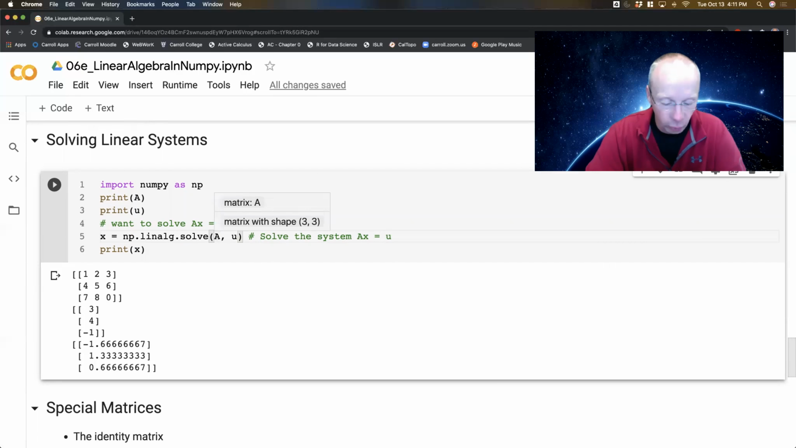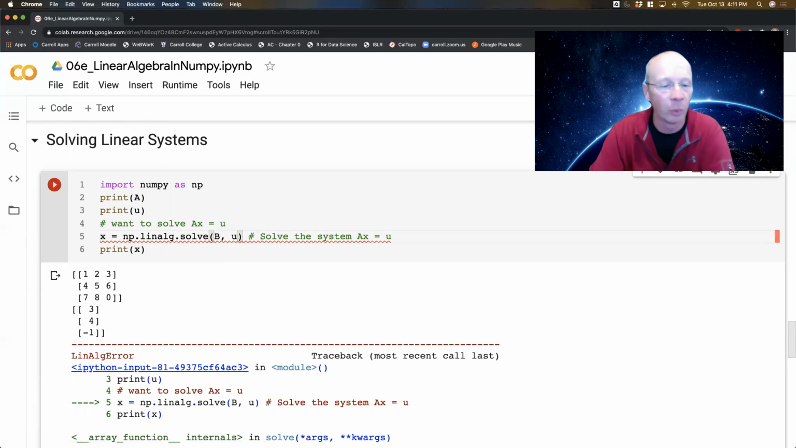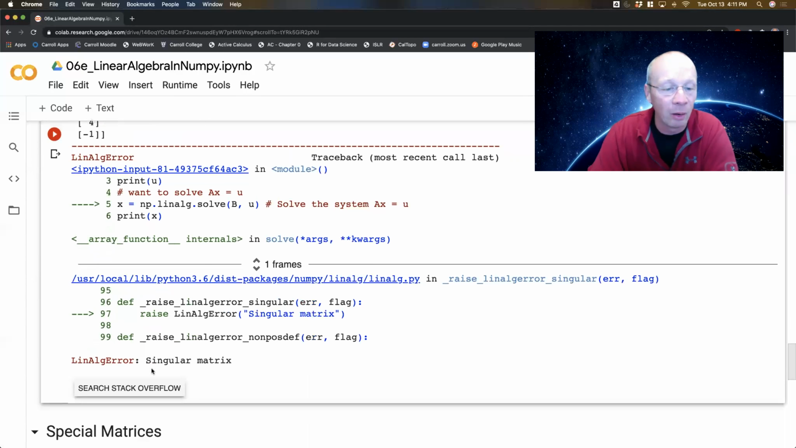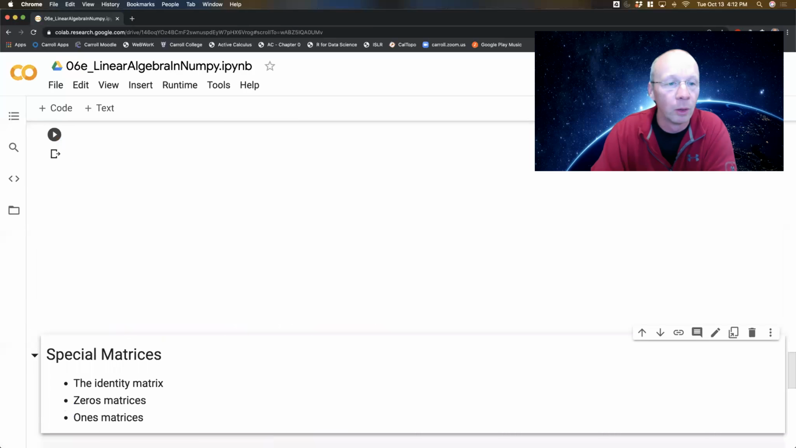Now, if I did this with B, we know that B was a singular matrix, the one that we defined way up above, and it will error out and tell us that we actually have a singular matrix. So it's not going to work, obviously, for a singular matrix. Okay, I'm going to stop this video here, and I'm going to do the rest of what's in this notebook in the third video.